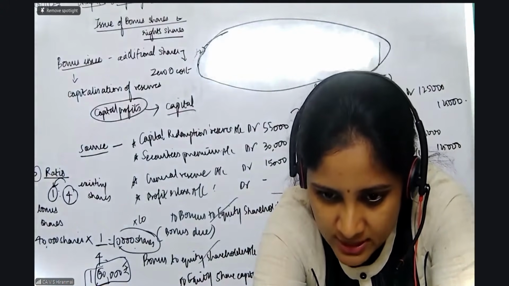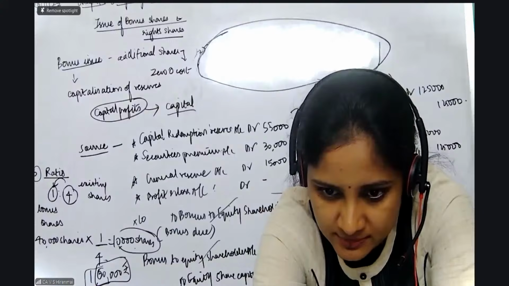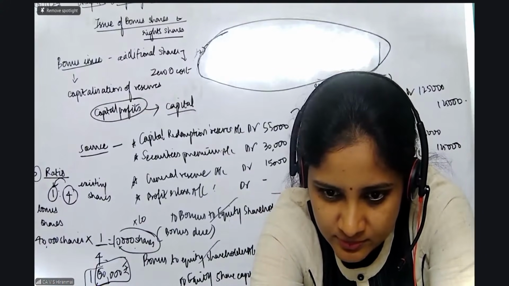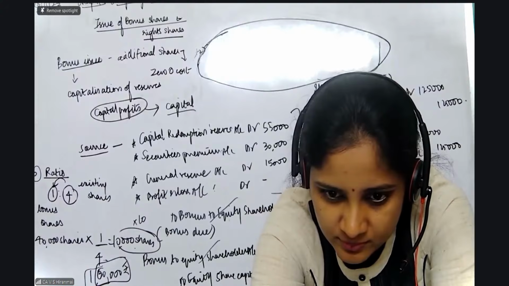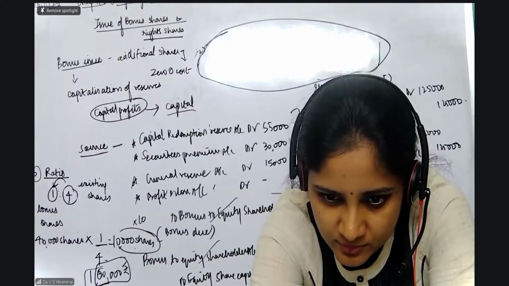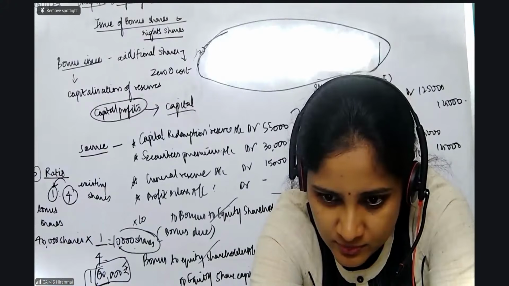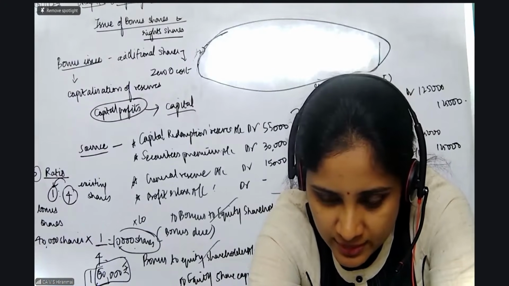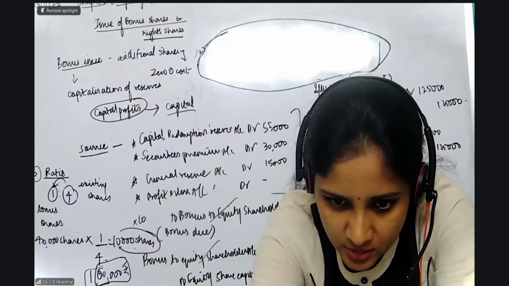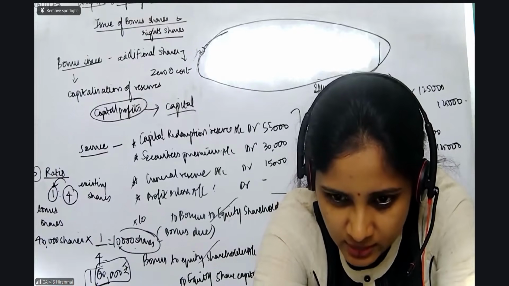So how much are you taking from the securities premium? Okay, 2,25,000 is what she said. Alok, done, good. Tanya Sharma, okay, clear.